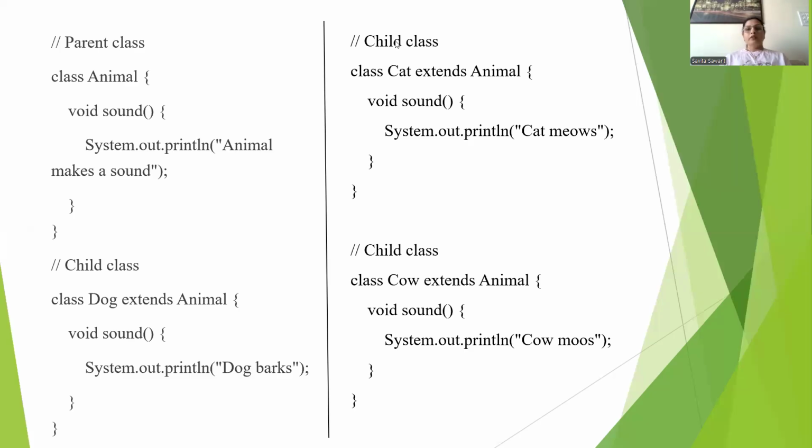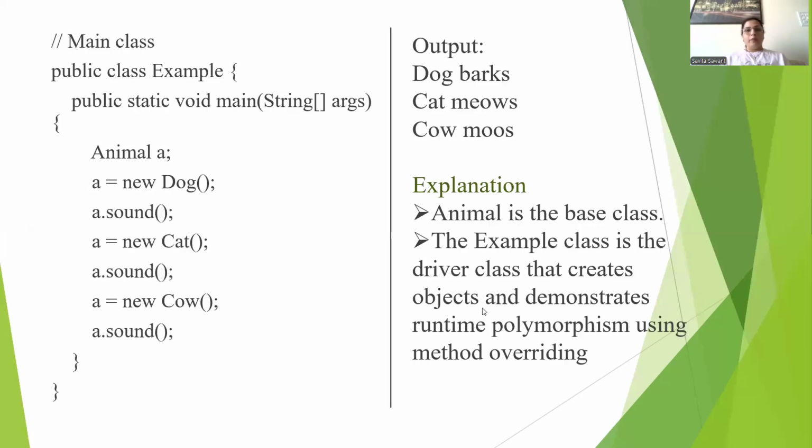The cat class and the cow class are created from the animal class using the extends keyword. Dog, cat and cow use the properties of the animal class, and each has its own sound method.